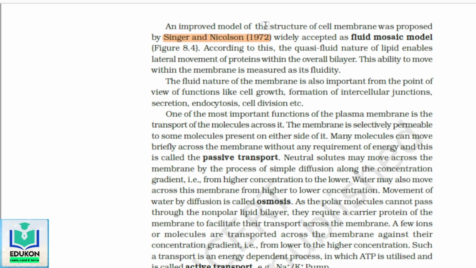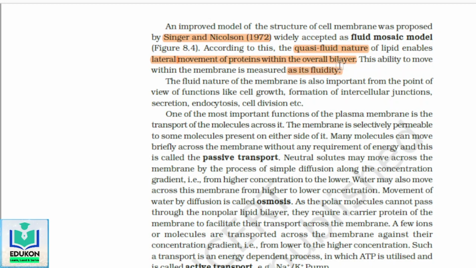According to this model, the quasi-fluid, meaning partially solid, sometimes liquid, nature of lipids enables lateral movements. Remember this, lateral means both sides. Lateral movements of protein within the overall bilayer. This ability to move within the membrane is measured as fluidity.